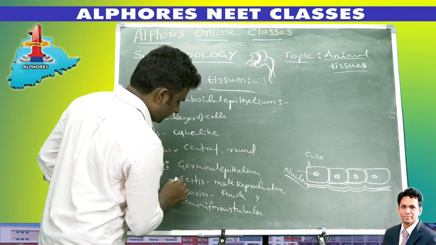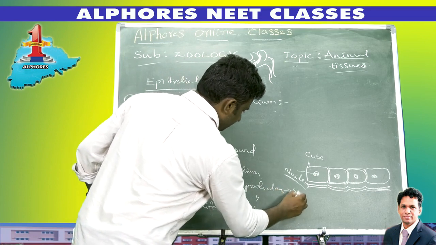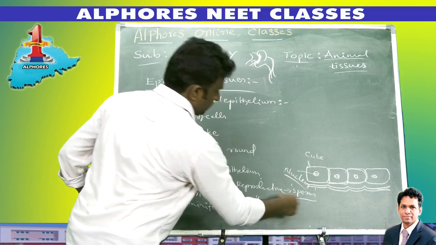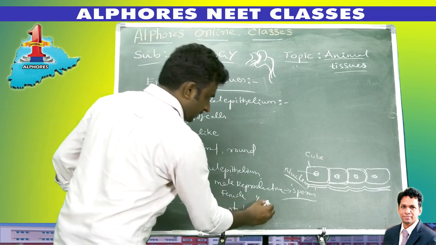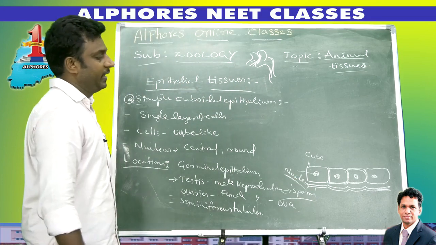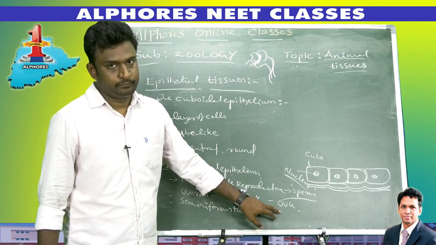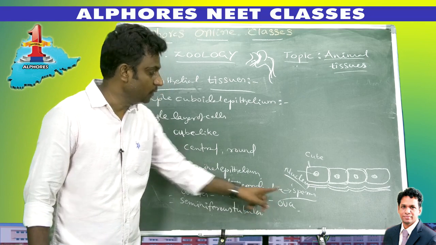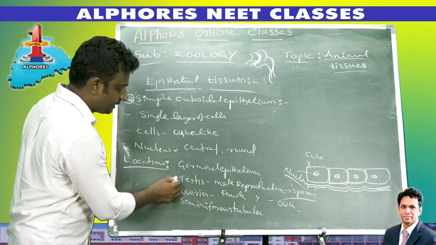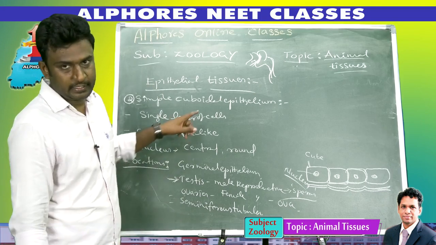What is the function of the testis? The testis produces the male reproductive gametes, called spermatozoa or sperms. What is the function of the ovaries? The ovaries produce the ova. Male gametes are spermatozoa, female gametes are ova. Spermatozoa and ova form from the simple cuboidal epithelium of the testes and ovaries.